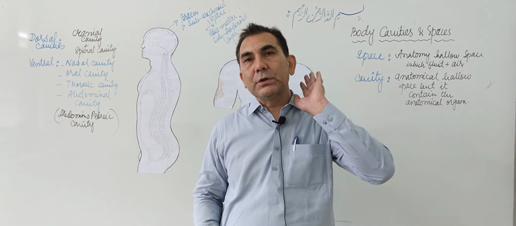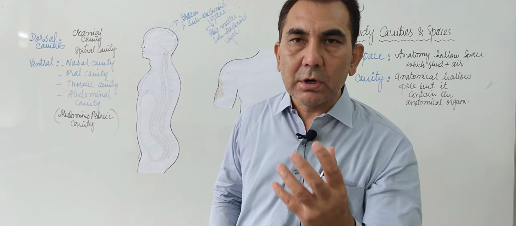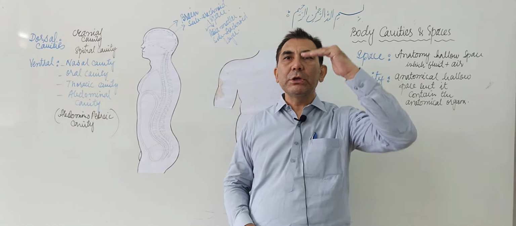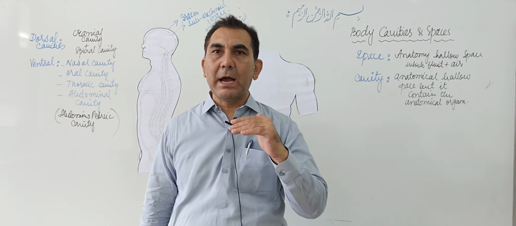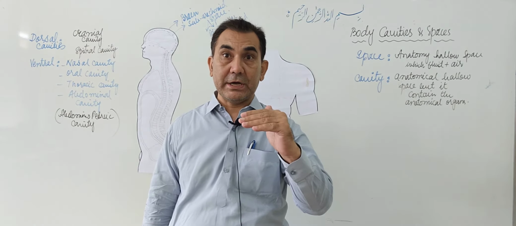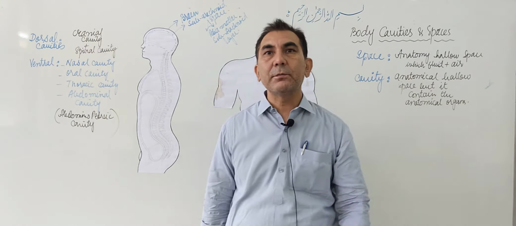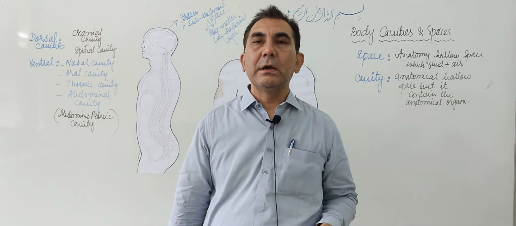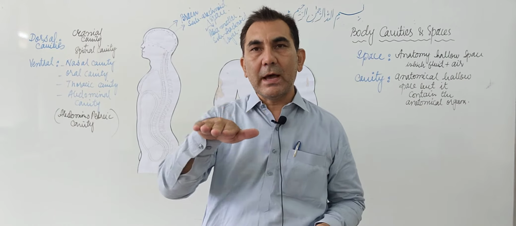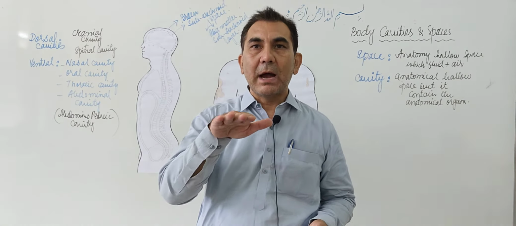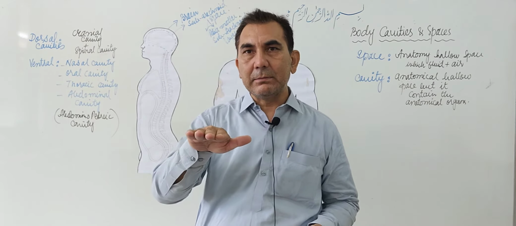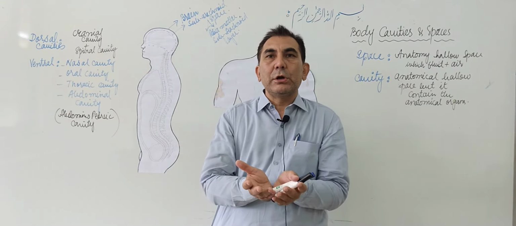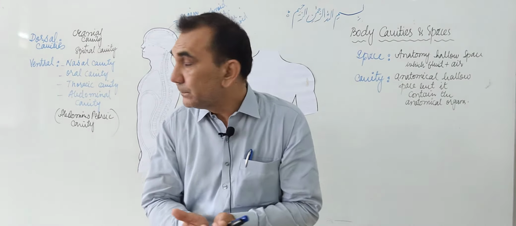And the back side of the oral cavity is made up by the oropharynx. The top of the oral cavity is made up by the hard palatine and soft palatine. The floor of the oral cavity is covered by the mandible bone and by the tongue. Now the six sides of the oral cavity are covered.